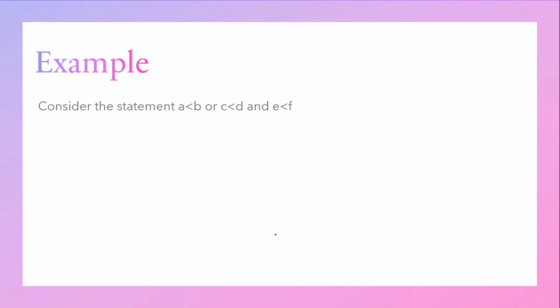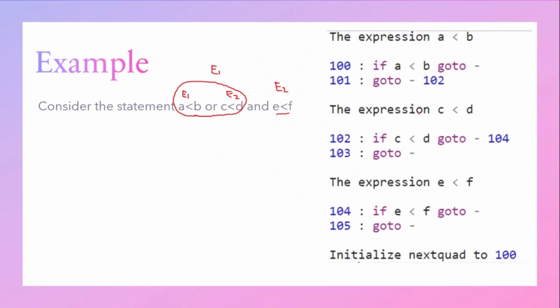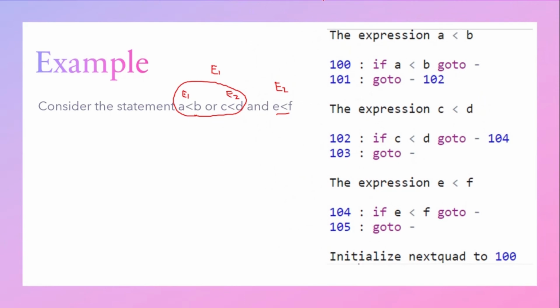Consider the statement A<B or C<D and E<F. Here it is expression 1 or expression 2, and this whole is again an expression 1 that has to be checked with an AND operator with expression 2. Now how will we write the three address code for this? First, for the expression A<B, let us initialize the nextquad to 100, so it starts with 100.